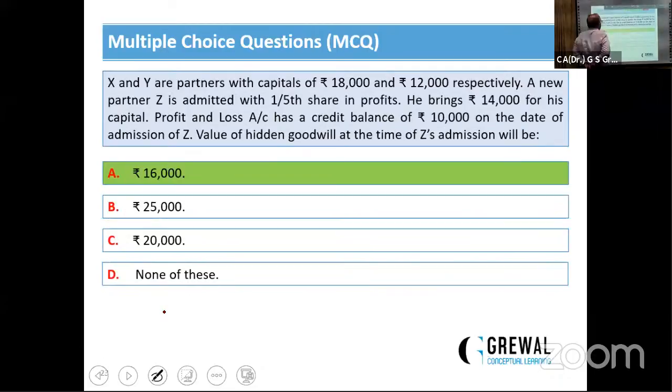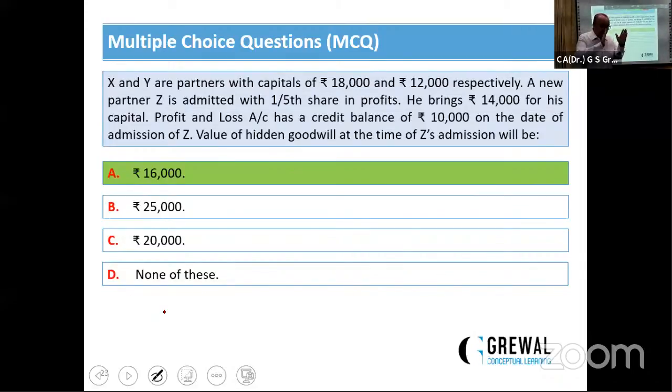X and Y are two partners. Their capital is rupees 18,000 and 12,000. A new partner is admitted for 1/5 share in the profit. He brings 40,000 for his capital.